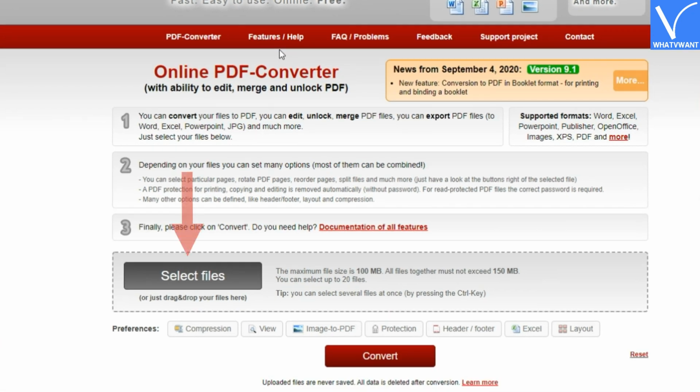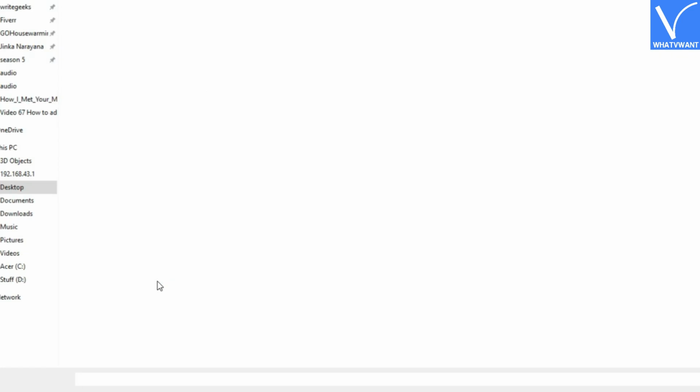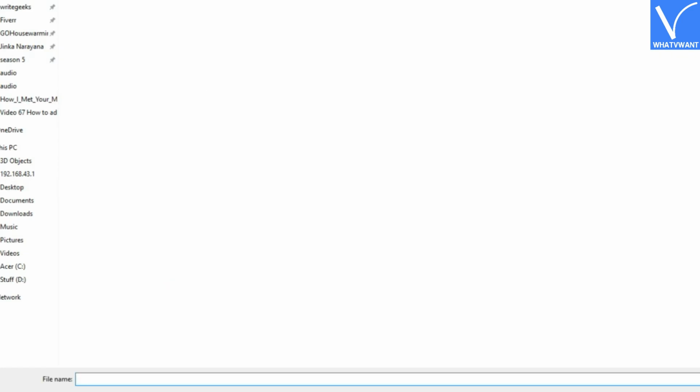Step 2. Upload the image by tapping the Select File button. You can convert 20 images into Excel at a time, but make sure their size doesn't exceed 150 megabytes altogether.